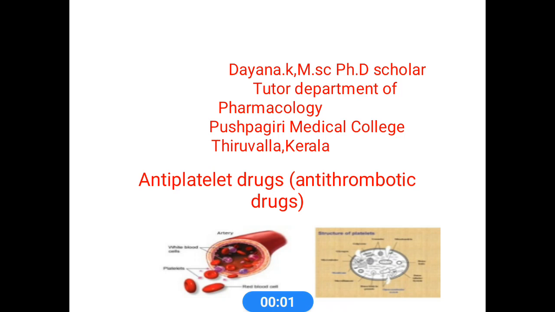Today we discussed antiplatelet categories of drugs. So what's the importance of platelets? Platelets are tiny cells in our blood that form clots, and this helps to stop bleeding. Dangerous internal bleeding can occur when your platelet count falls below 10,000 platelets per microliter.